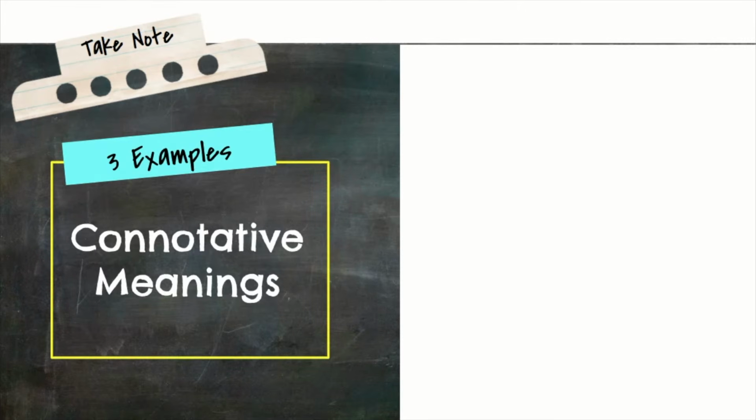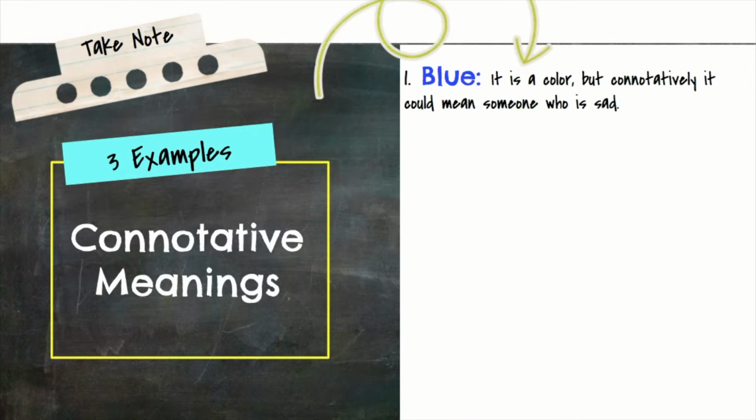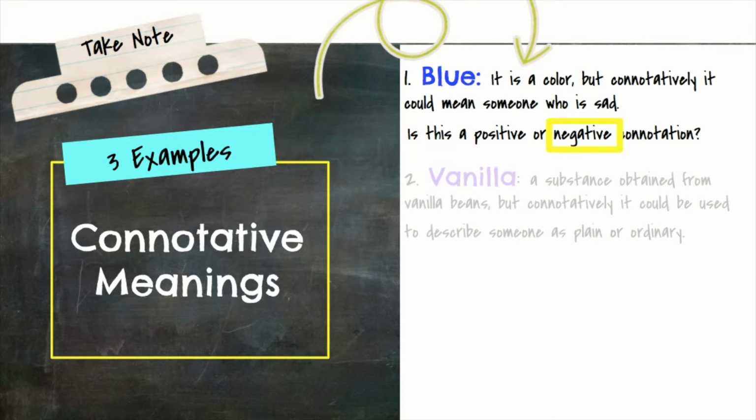So three examples of connotative meanings. Let's look at this one, blue. It is a color, but connotatively, it could mean someone who's sad. So if we look it up in the dictionary, we would see blue like a hue, a color. But if you think of the connotative definition, it's someone who's sad. And it reminds me of that movie, what's that movie? Inside Out, where it had Sadness. She's the color blue. So obviously it's a negative connotation. I already answered my question.